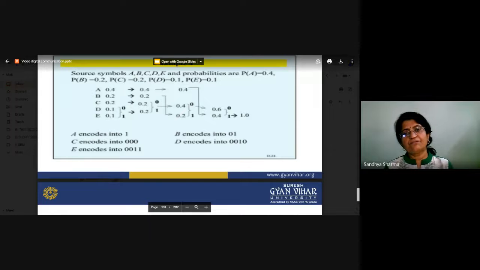In this way we move in the reverse direction, allotting 0 and 1 at each step, and we can encode all the symbols.